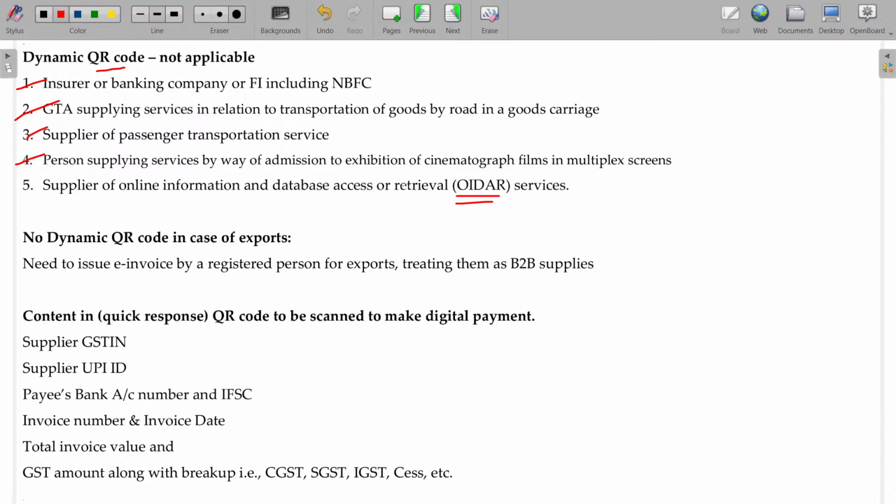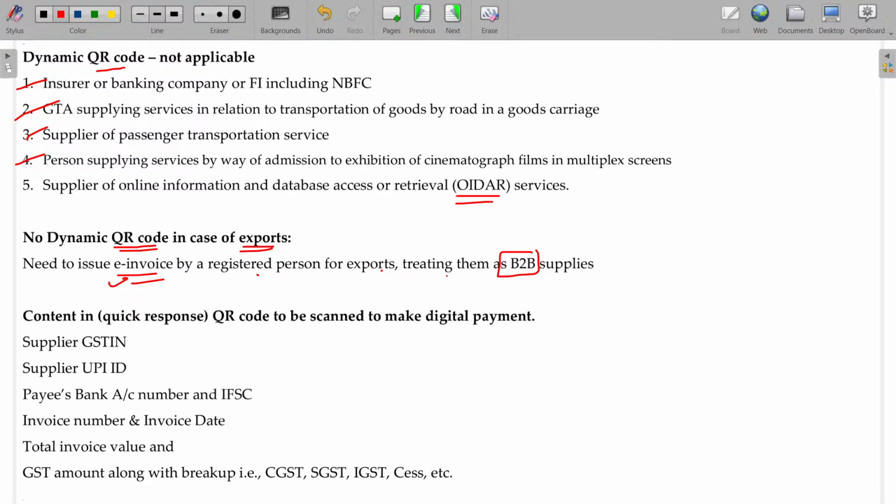Okay. No dynamic QR code in case of exports. You need to issue an e-invoice by a registered person for export, treating them as B2B supplies. In case of B2B supplies, in case of export, he has to issue the e-invoice but requires no QR code. So when you are going to export, you get the collections only in foreign currency. So if you are issuing the dynamic QR code, then it may be in terms of rupees, there will be confusion. So you need not issue the dynamic QR code for the exports.